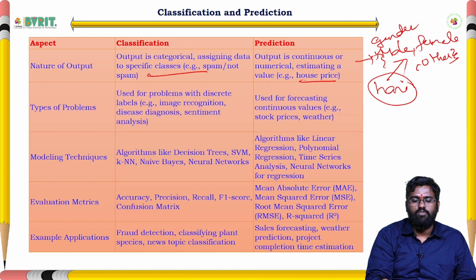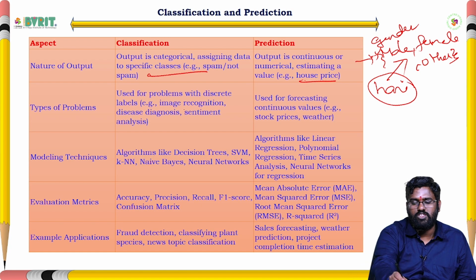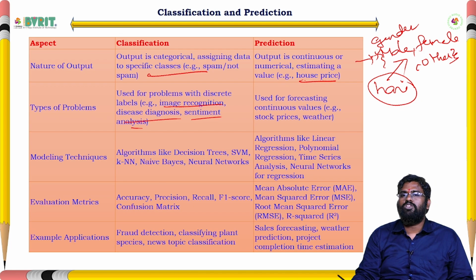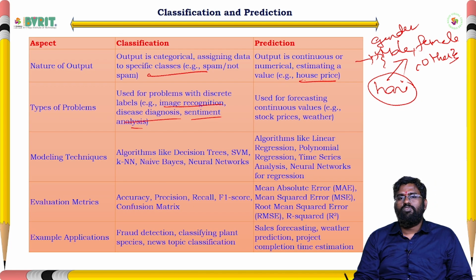Now, the types of problems where we use classification are image recognition, diagnosis and sentiment analysis. Image recognition means, for example, if an image is given, the image may have a happy face, an angry face, or a bad face. Within those particular categories only we have to divide and implement classification.